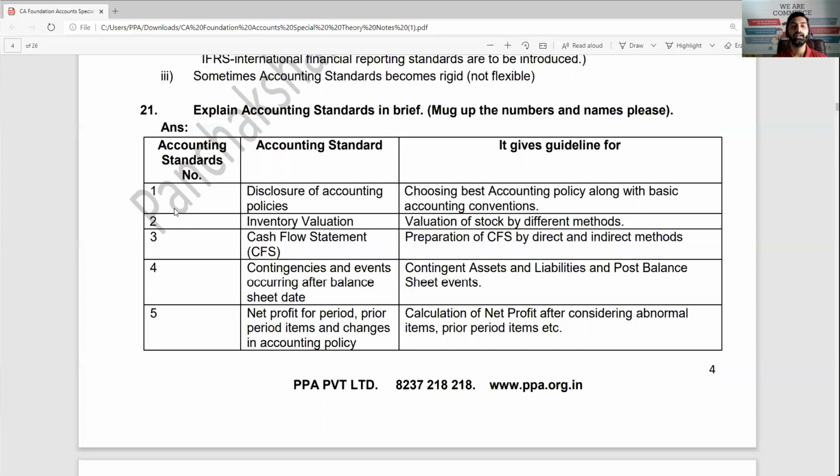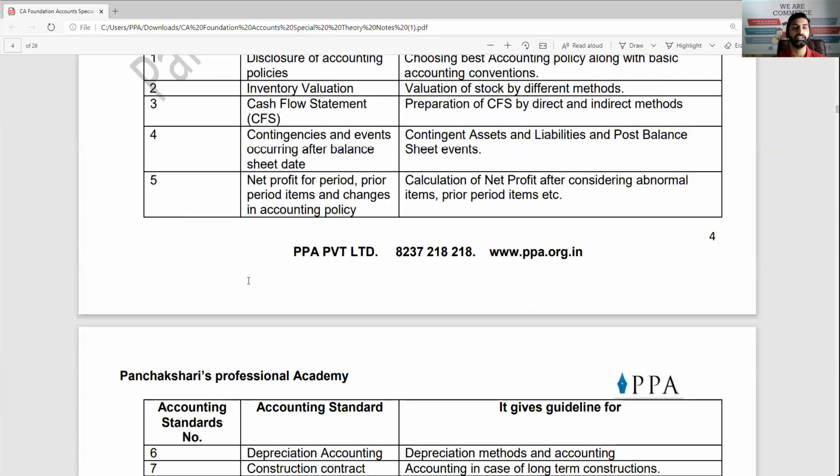and indirect method. AS4, contingencies and events occurring after the balance sheet date: if there is any contingent asset or contingent liability, how to deal with it. If any event happens after the balance sheet date, that means after 31st March, if suddenly there is a huge loss by fire, then can you adjust it in the last year or not? Guidelines are given by AS4, contingencies and events occurring after the balance sheet date.